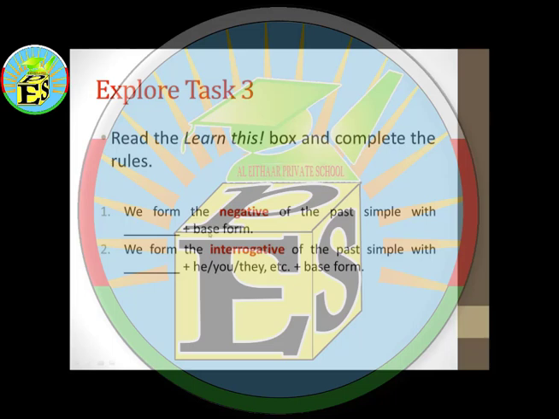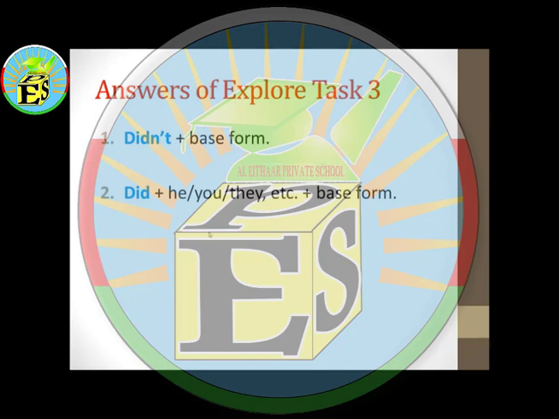The second one, we form the interrogative of the past simple with dash plus persons. Persons means he, she, it, they, you, all of them, the singular and the plural ones, plus the base form. So the answer is going to be did. Check your answers.